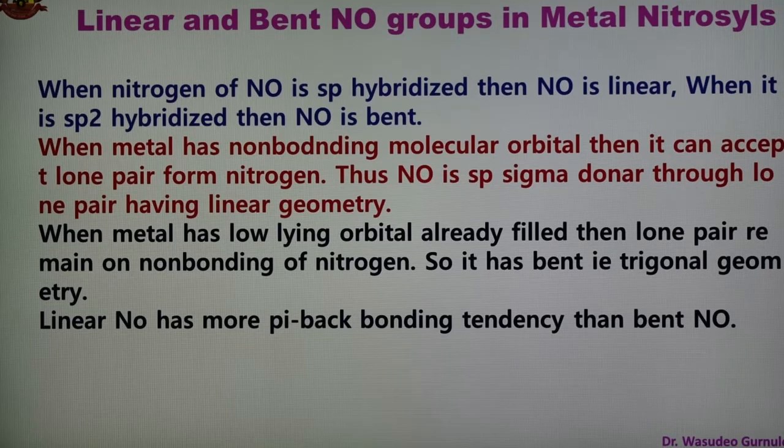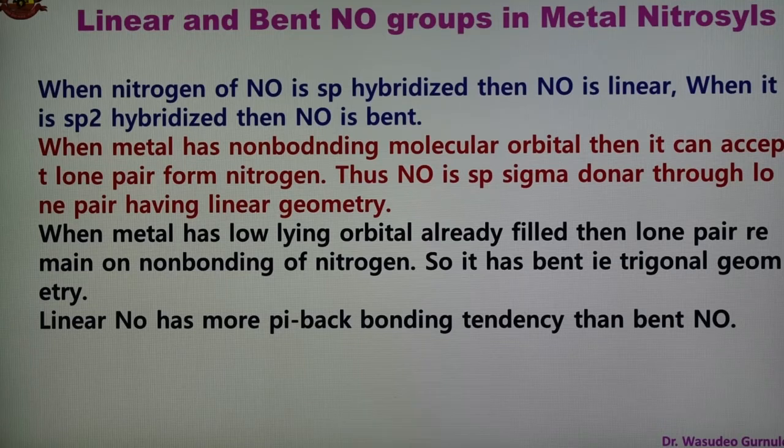On the other side, when the metal has a low-lying orbital already filled, that is, it is electron rich, then the lone pair remains in the non-bonding orbital of nitrogen. Then it has a bent, that is trigonal, geometry. So linear NO has more pi back bonding tendency as compared to bent NO.